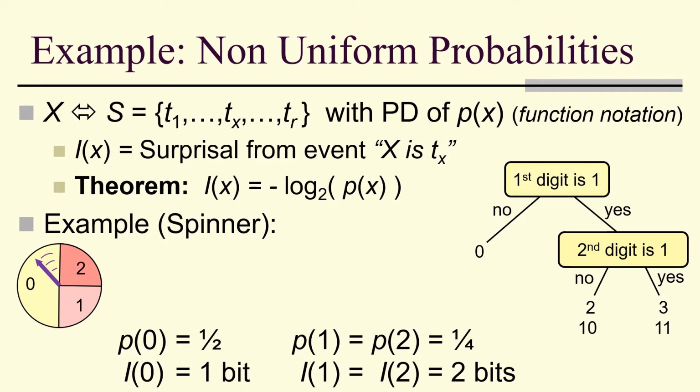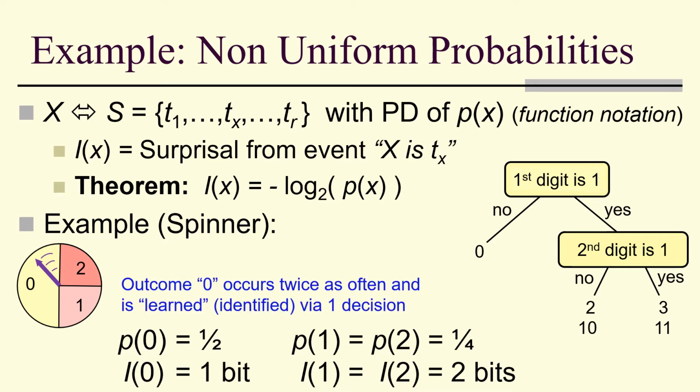If the first digit is 0, we get outcome 0, and if it is 1 we go on and look at the second digit: for 2 we get 1, 0, and for 3 we get 1, 1. Notice outcome 0 occurs twice as often and is identified via one single decision. Binary strings of length 1 for 1 decision, binary strings of length 2 when there are 2 decisions.